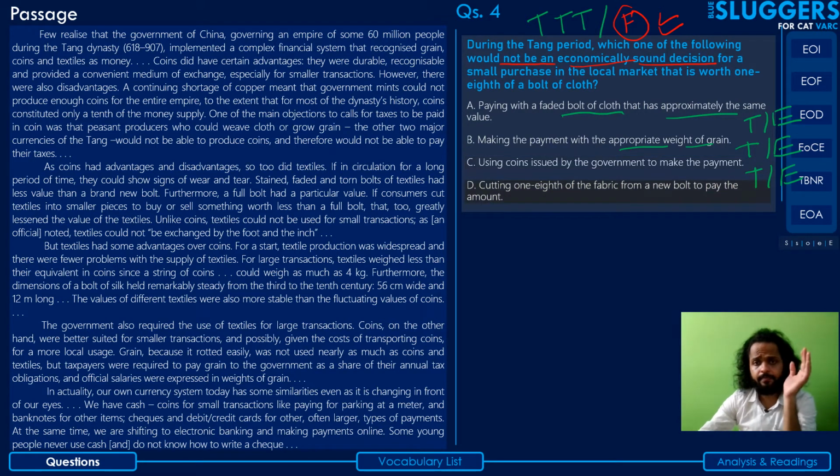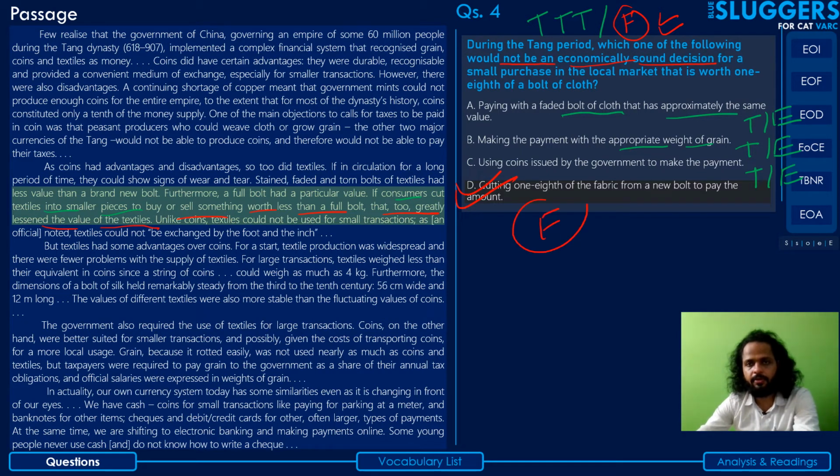Option D, cutting 1/8 of the fabric from a new bolt to pay the amount. This is absolutely not an economically sound decision, because the author has noted here that if consumers cut textiles into smaller pieces to buy or sell something worth less than a full bolt, that too greatly lessened the value of the textiles. So it is not economically sound and hence matches our description. So option D will be your correct answer, because it is not an economically sound way to pay for 1/8 bolt of a cloth.